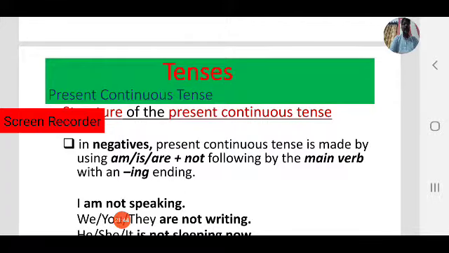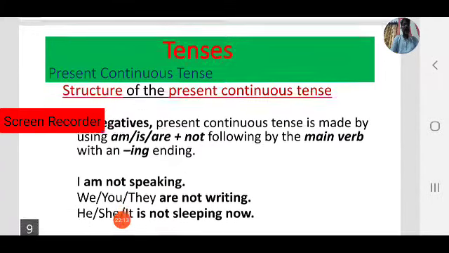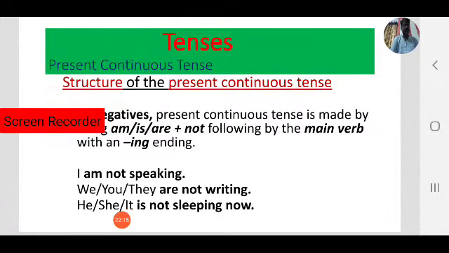In negatives, present continuous tense is made by am, is, are plus not. We use not, followed by the main verb with an ing form. Same as here we use not. I am not. You are not. She is not. He is not. So then we have to use the same present participle or verb ing form. I am not speaking. I am not speaking now, or I am not writing now.